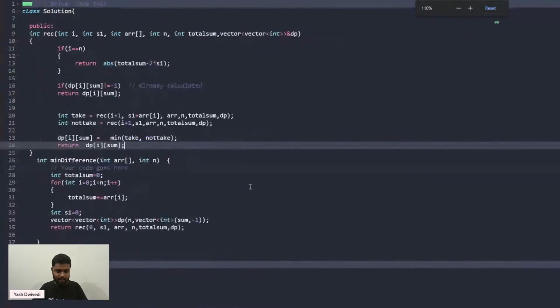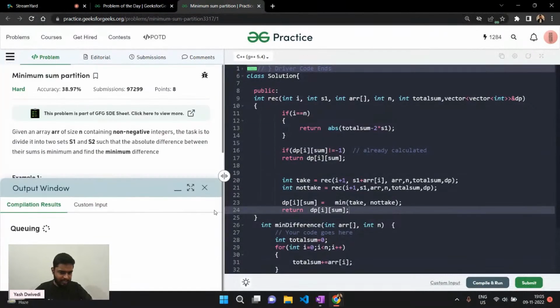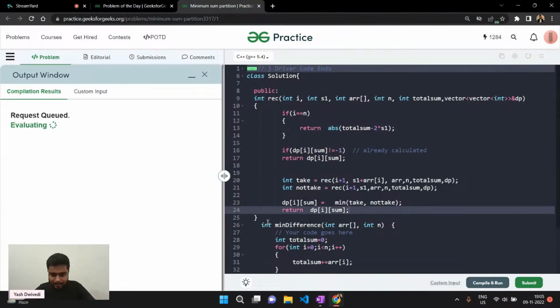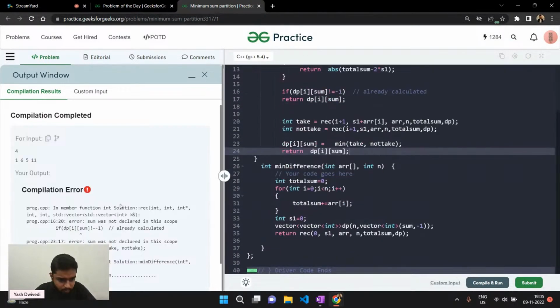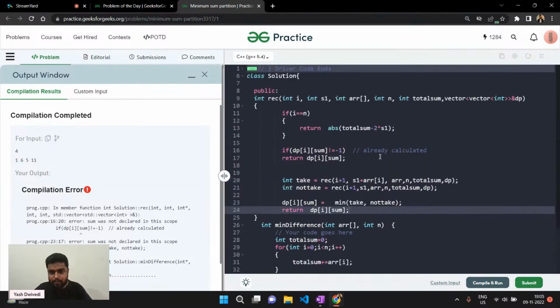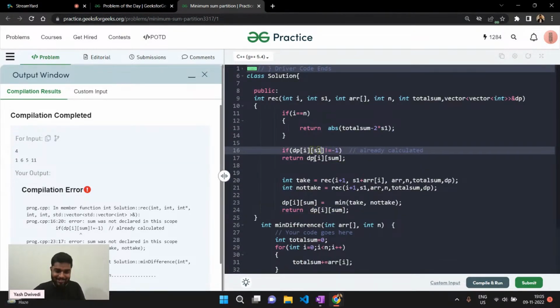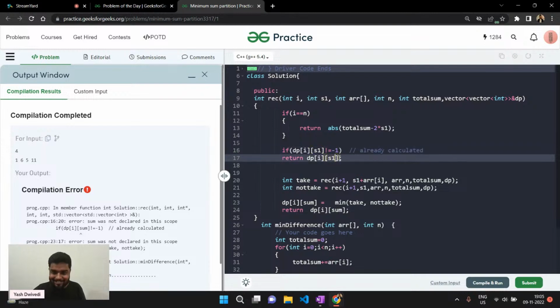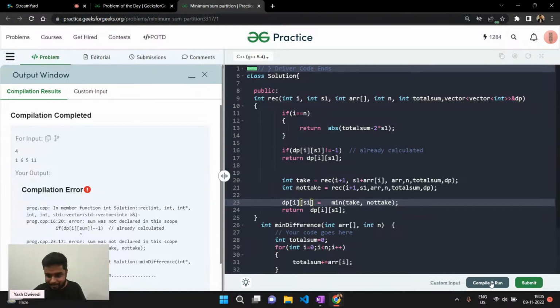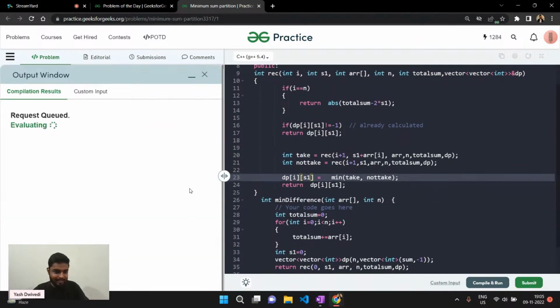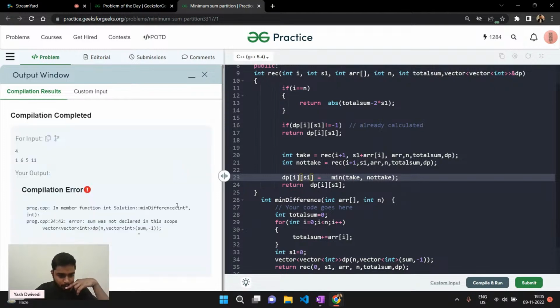Let me try and compile it. Maybe I might have made some compilation mistakes, syntax mistakes. Let's see what happens. Okay. Yeah. So I should say S1, not sum, but S1. Sorry, I should say it as S1. I went with the flow. Instead of sum, I was using S1. Now let's try and compile it again to see how it goes. Hopefully this should work.